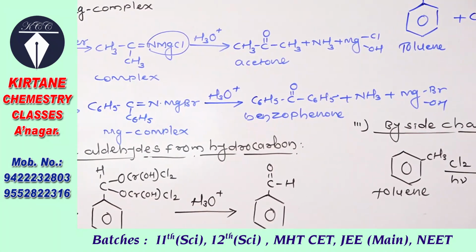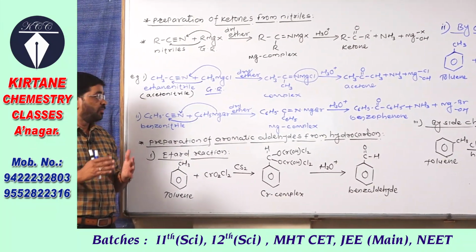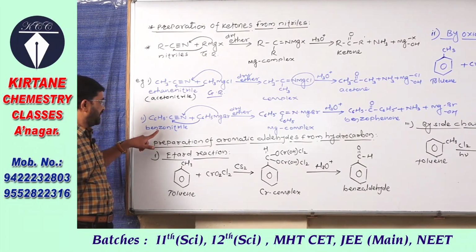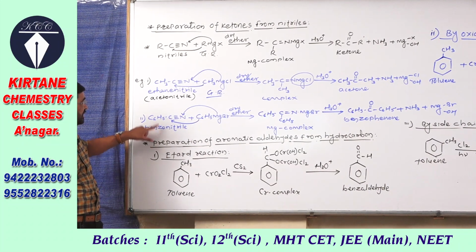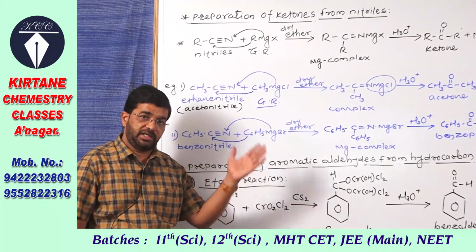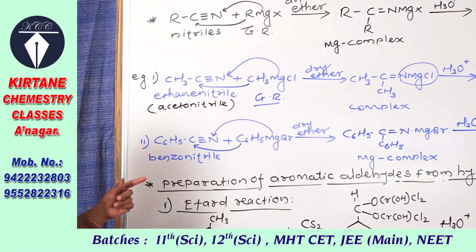This is the preparation of ketones from nitriles, preparation of ketones from the cyanides. Here see, in this reaction cyanide group is changed to C double bond O group, and it forms the corresponding ketones.